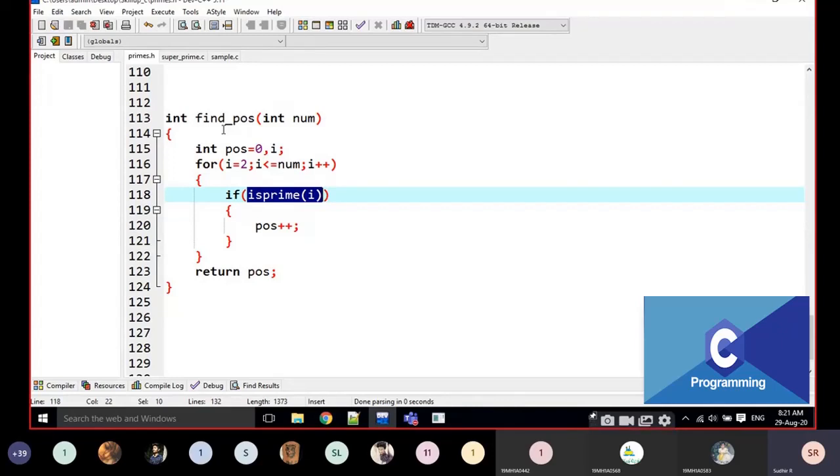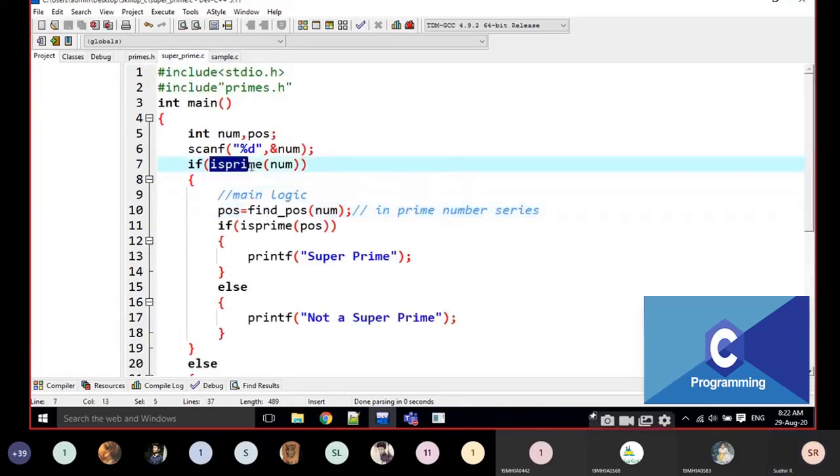But what is recursion? Just write some side heading here: calling the function itself is called recursion. That means, for example, I am in main and instead of calling is prime of, I am calling main again. I am in the main function and I am calling the main again. That is called recursion here.